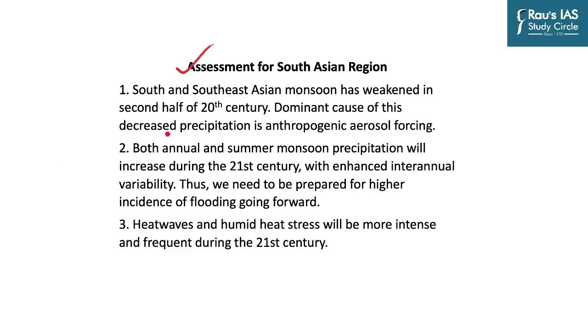That is the South Asian region. So the report says that the South and Southeast Asian monsoon has weakened in the second half of the 20th century, and the dominant cause of this decreased precipitation is anthropogenic aerosol forcing. Both annual and summer monsoon precipitation will increase during the 21st century with enhanced interannual variability, and so we need to be prepared for higher incidence of flooding going forward. So this is the increased frequency and intensity of disasters that we talk about. Heat waves and humid heat stress will be more intense and frequent during the 21st century. So these are the three takeaways for the South Asian region.